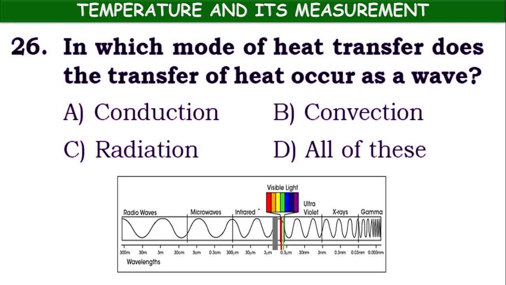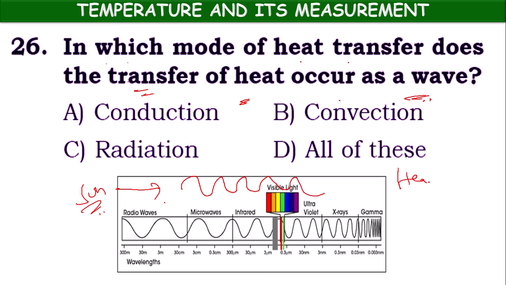Next, children, the 26th. In which mode of heat transfer does the transfer of heat occur as a wave? If you take the sun, the heat transfer from the sun to the earth will be like a wave. Here heat is nothing but a kind of energy.